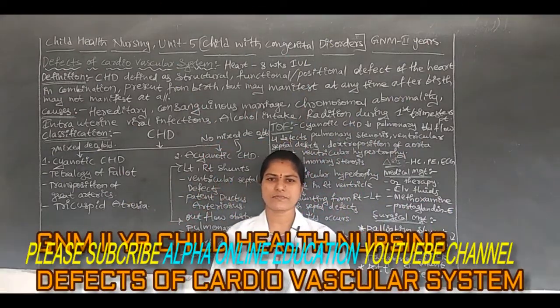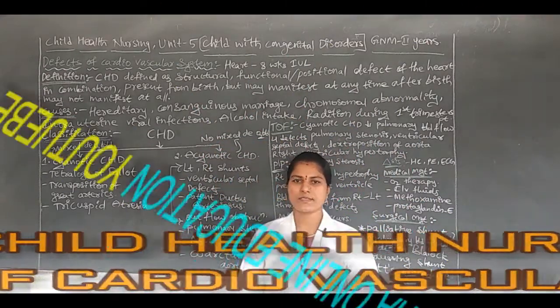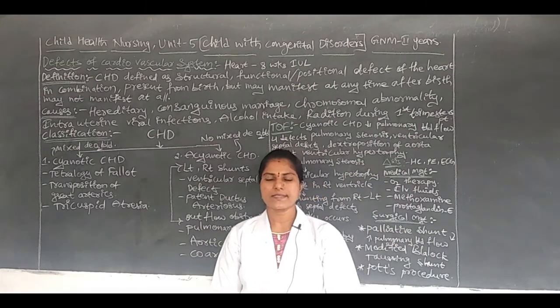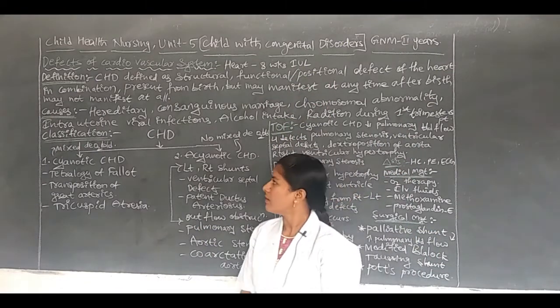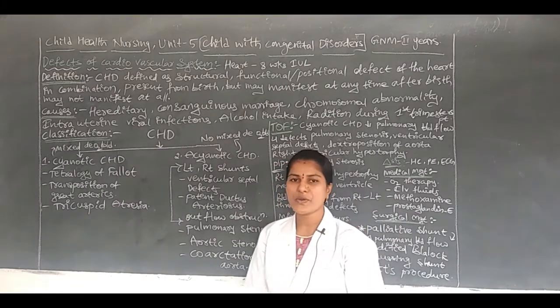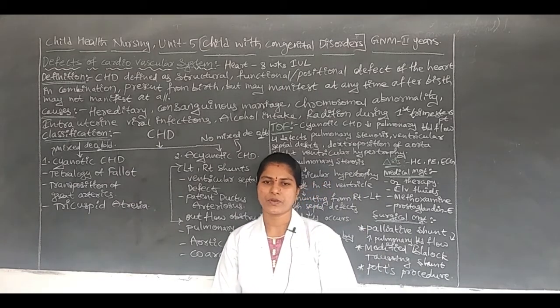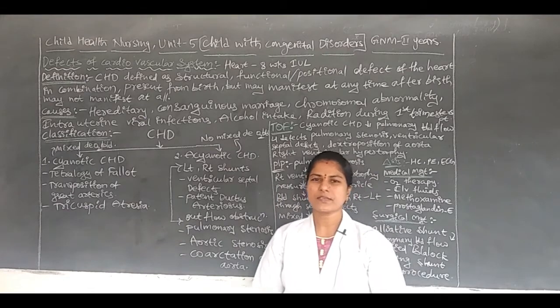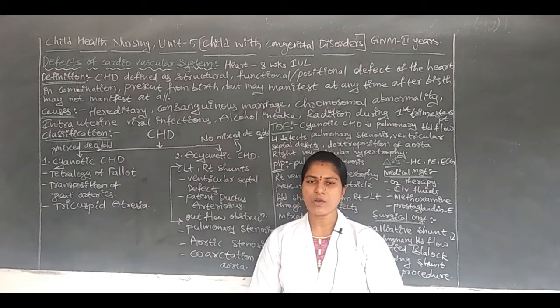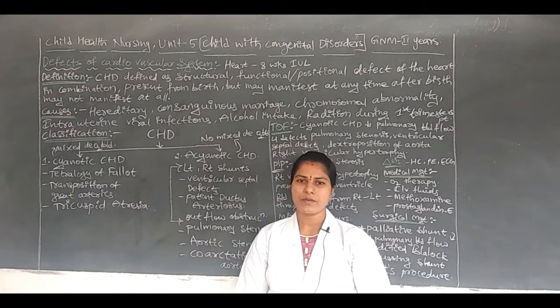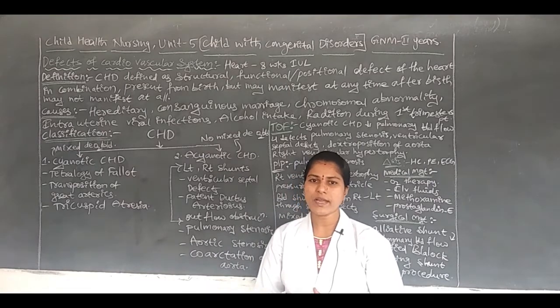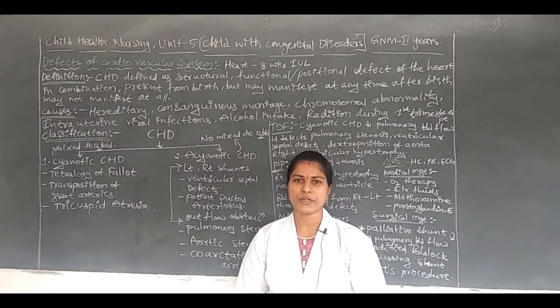Child health nursing subject, unit 5, the child with congenital disorders. In that subtopic, the defects of the cardiovascular system. Defects are nothing but abnormalities. If there is any abnormality in the heart of the cardiovascular system, what type of diseases will come? Regarding that, we are going to discuss in this video.